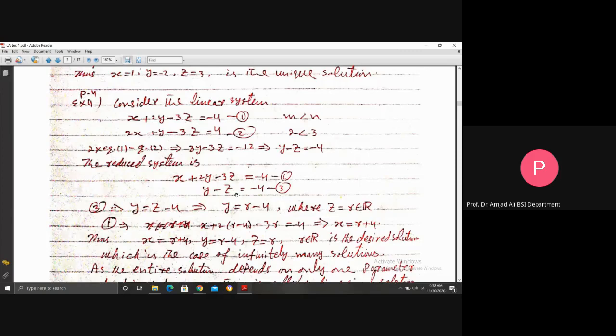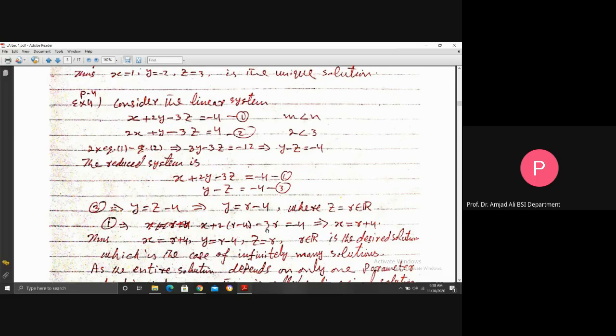The only option we have to get the solution is to express 2 of the variables in terms of a common one. Like you see from equation 3, y is equal to, transferring z here, z minus 4, and replace z by a parameter r, where z is equal to r and r belongs to the set of real numbers. Similarly, equation 1 implies x plus 2 times the y value in terms of r, which is r minus 4, minus 3z, where z is r, is equal to minus 4.